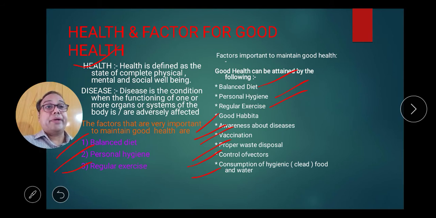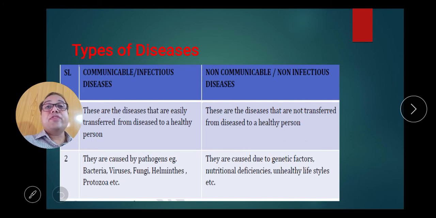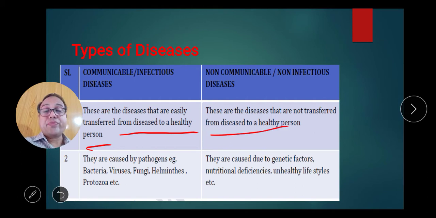So these are the factors by which a person can maintain the health of themselves and of society. Now, the main difference between communicable disease and non-communicable disease. As you know, another name of communicable disease is infectious disease and another name of non-communicable disease is non-infectious disease. The first difference is that communicable diseases are easily transferred from a diseased person to a healthy person, but non-communicable disease cannot be spread from a diseased person to a healthy person.